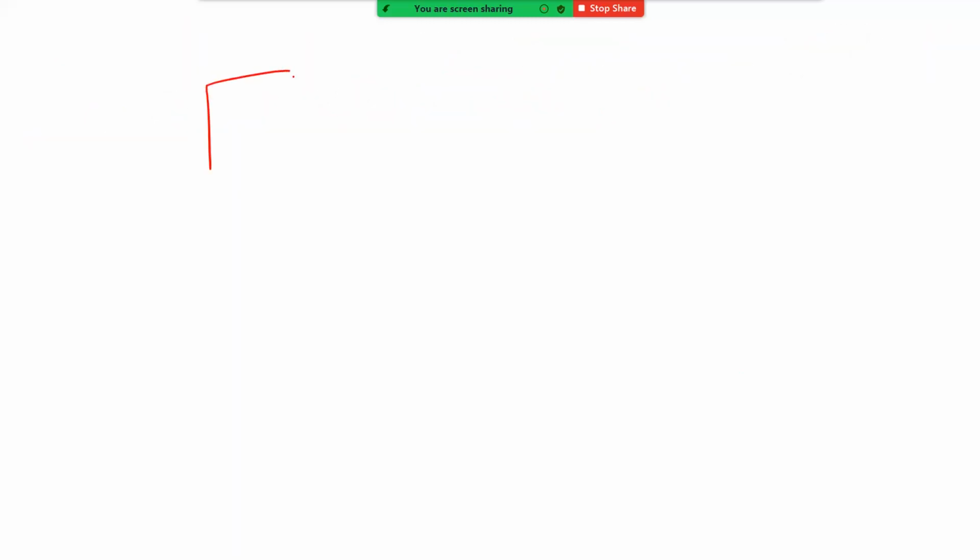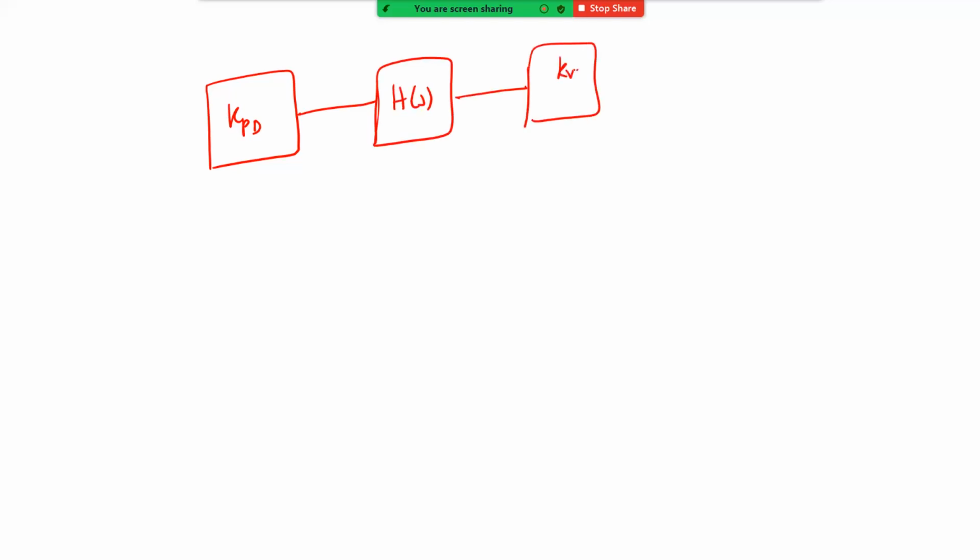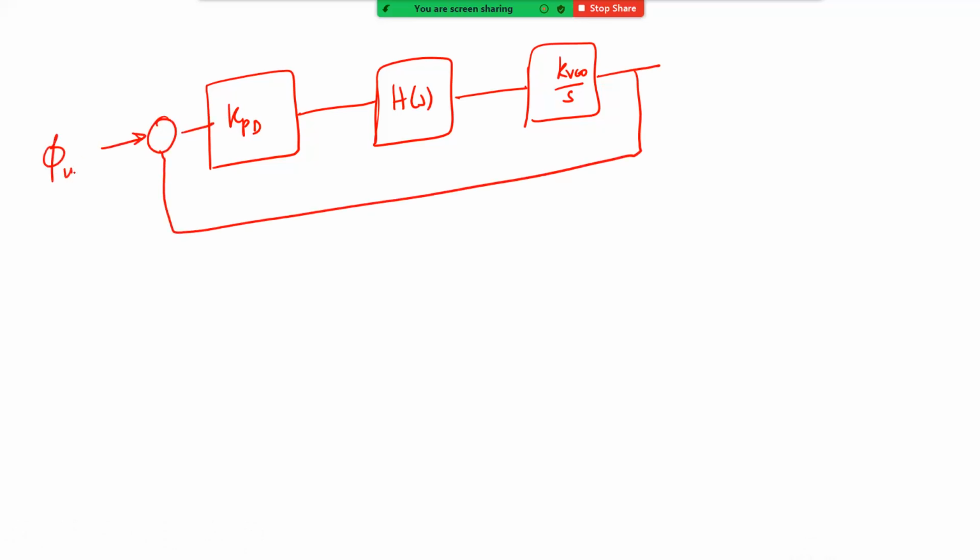Now, if you want to derive the closed loop transfer function, you can rewrite this to be KPD, and then you have H of S, and then you have, let's say, some KVCO by S. The 2 pi factor can be absorbed into that KVCO. And then you have phi in, and this is phi out. So this is your mathematical model of your PLL. This can be taken as an open loop transfer function. Sorry, this is a unity gain feedback loop. This whole thing is your phase detector.